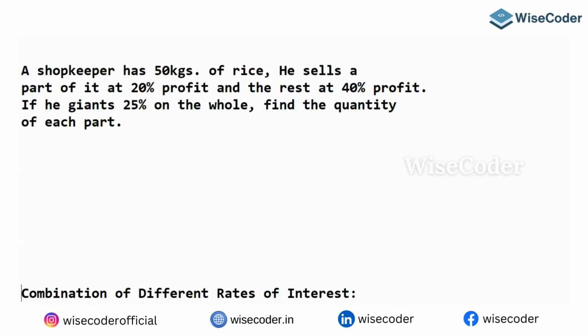The rest by 40%. He gains an overall of 25%. Find the quantity of each part. If you want, let me show you the toughness in this particular topic. Then you will understand the beauty of alligation.